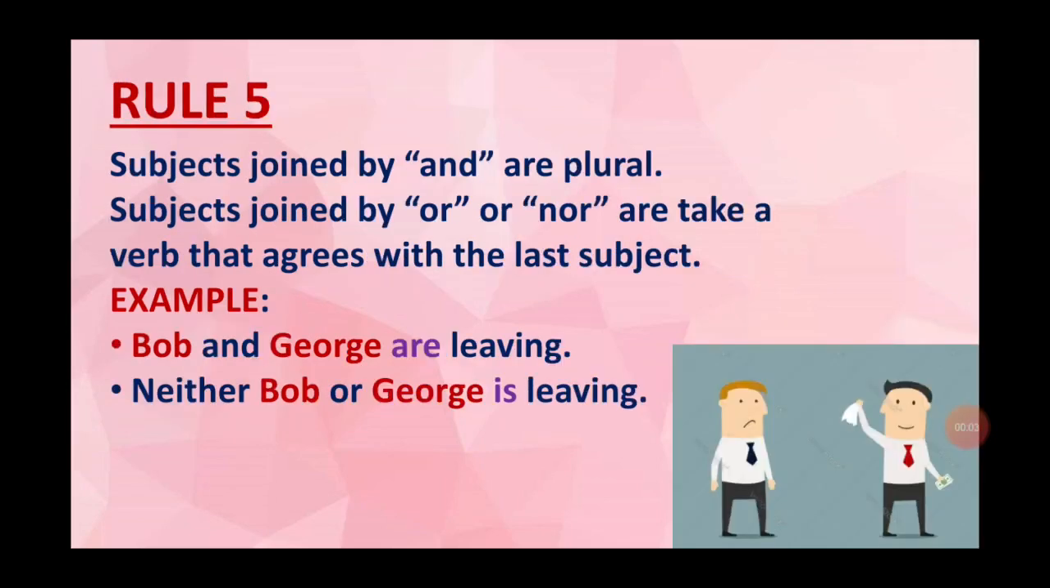Rule number 5. If the subjects are joined by and, then the verb is plural. And if the subjects are joined by or, nor, then they take the verb which agrees with the last subject. Let's see some examples. Bob and George. They are plural because they are two persons. So the verb will be plural, that is are. And neither Bob nor George. We are talking about either Bob or George. So both are singular. So verb will also be singular, that is is.